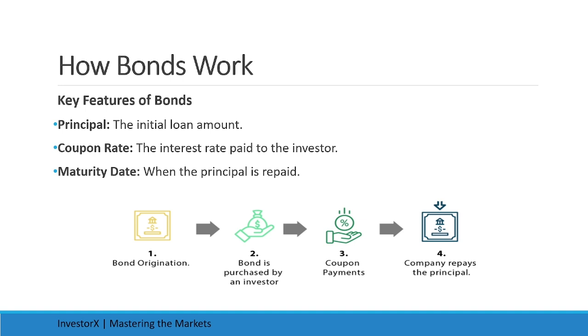This is a bit more detailed version of how bonds work, with some useful keywords like principal amount, coupon rate and maturity date. Now let's talk about different risks related to a bond.